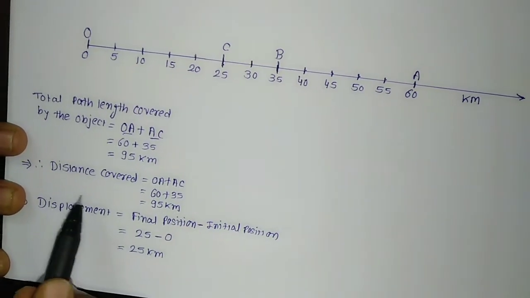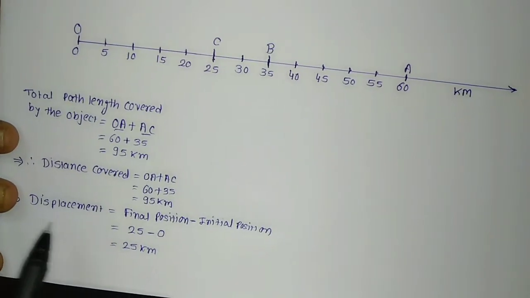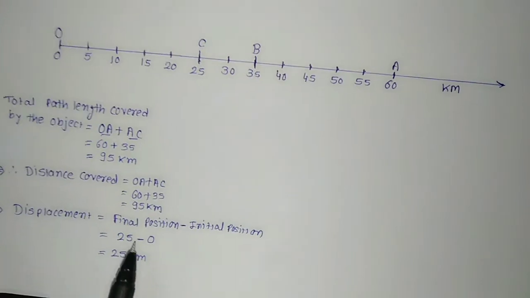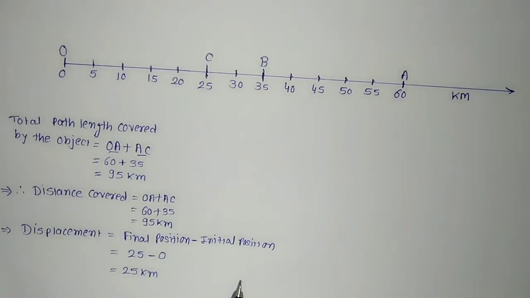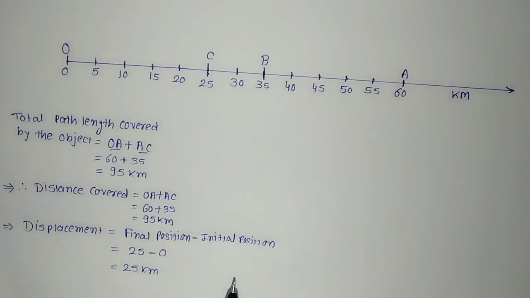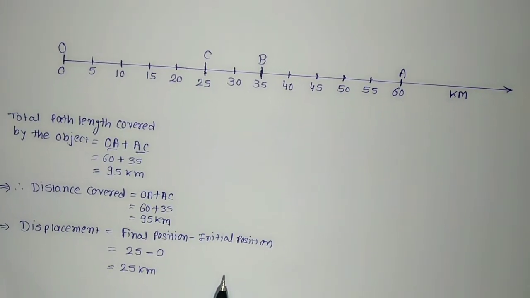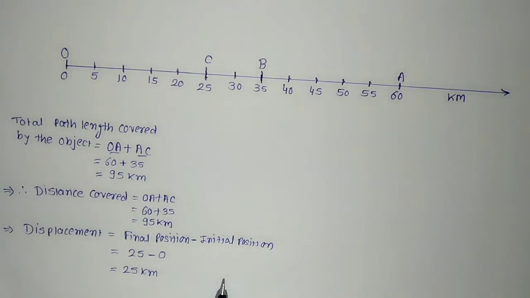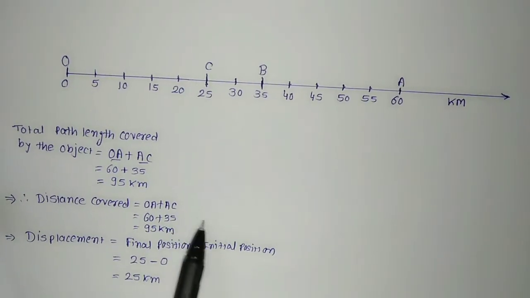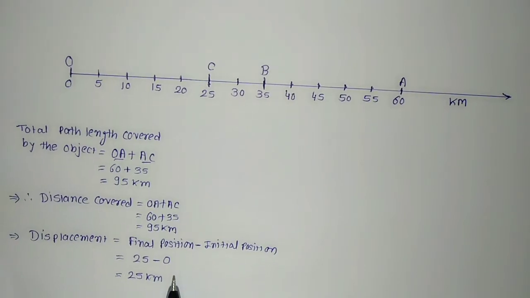So what is the difference between distance and displacement? Displacement is the difference between the final position and the initial position, the shortest distance, while distance is the total path length covered by the object. So in distance we do not require the direction, while in displacement we require the direction.